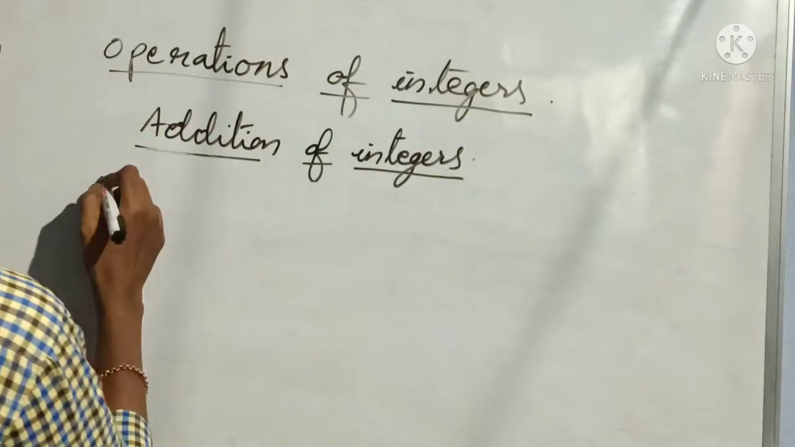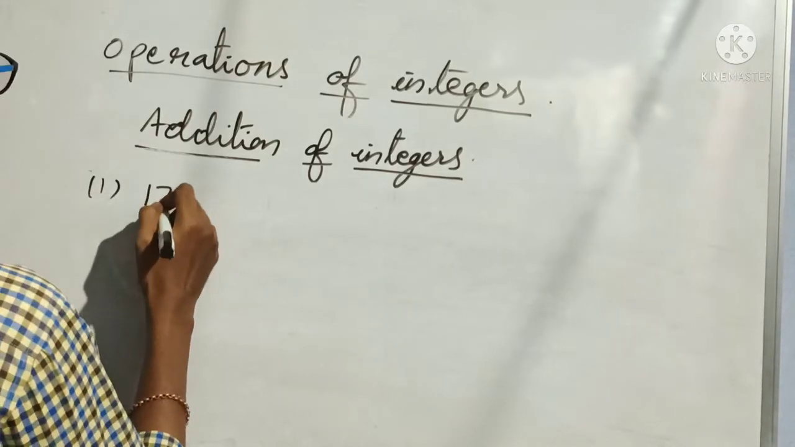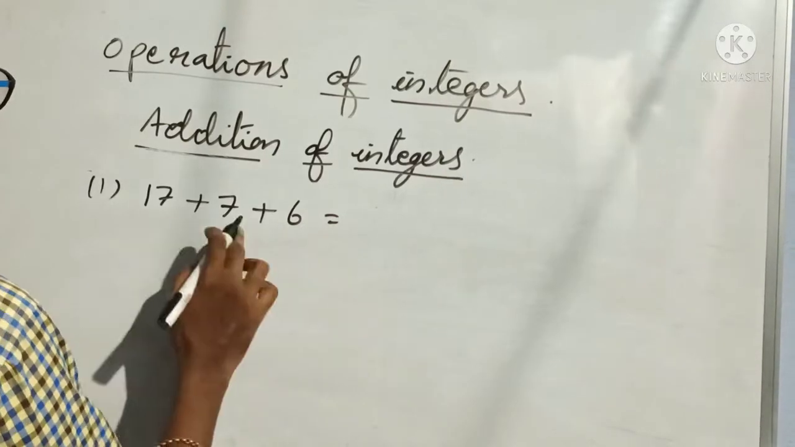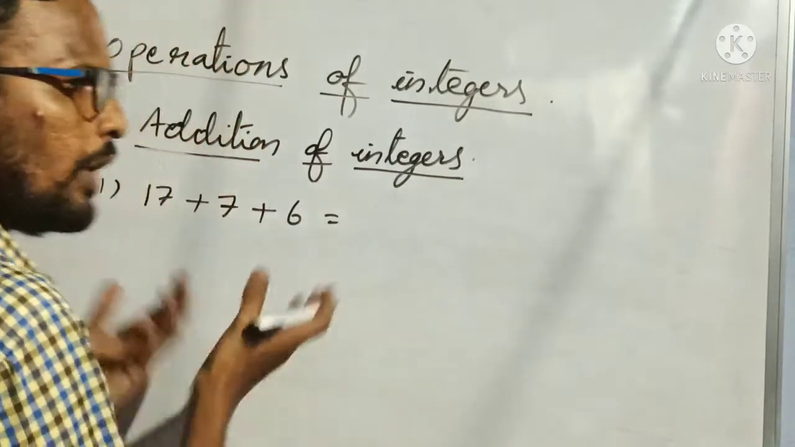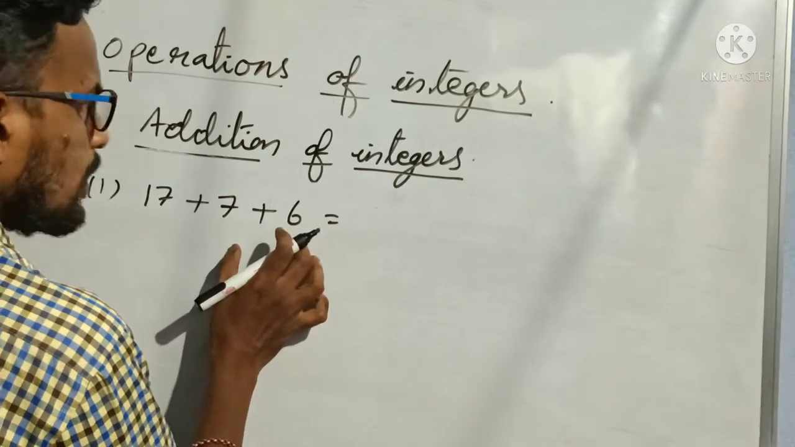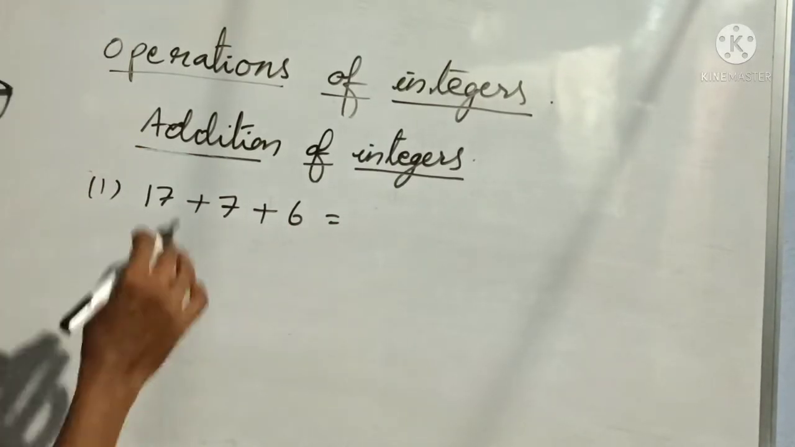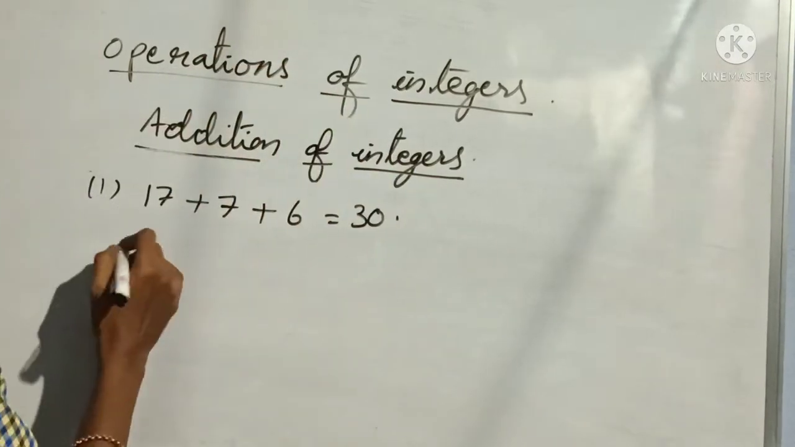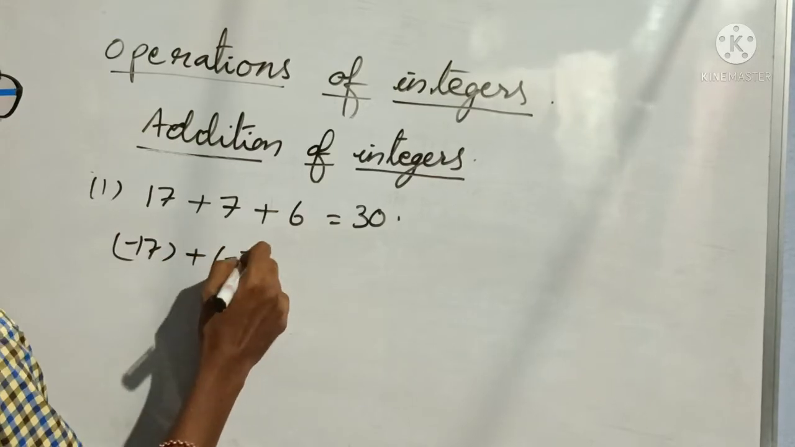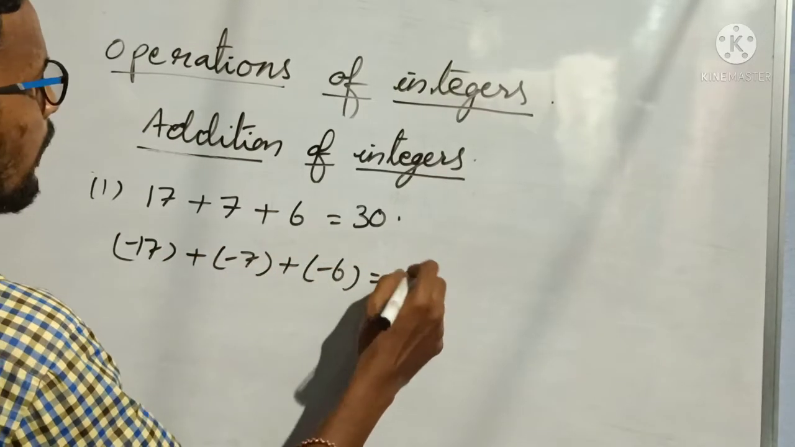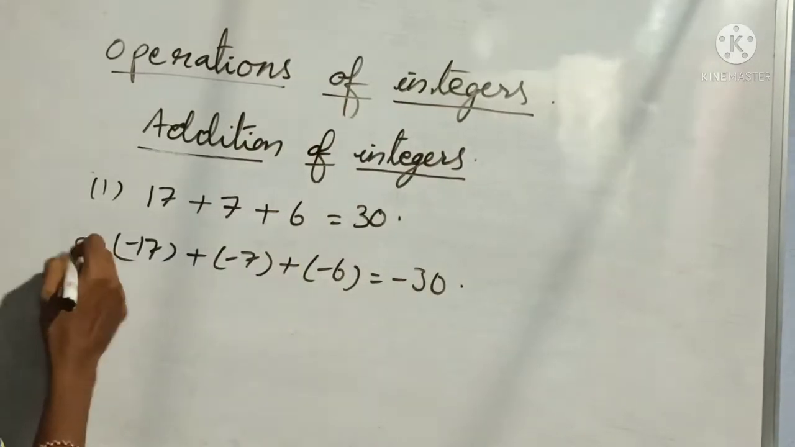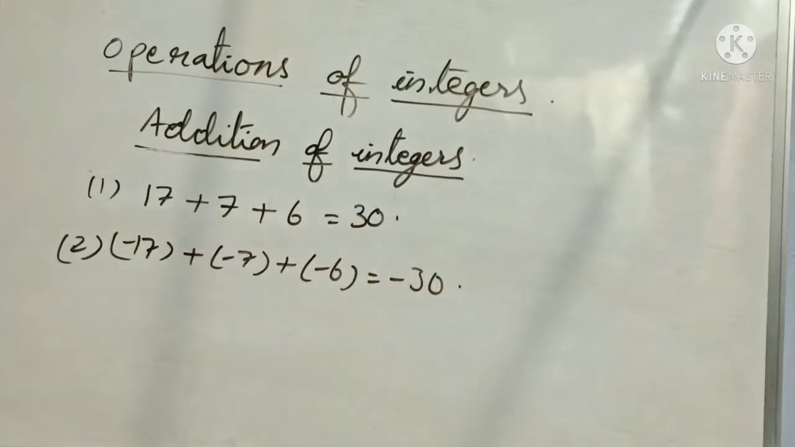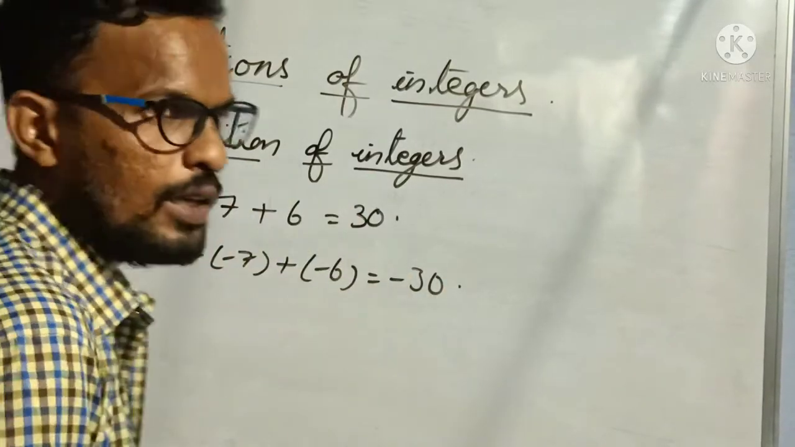For example, if you take 3 positive integers, 17 plus 7 plus 6, it is direct addition, right? All 3 are positive integers. Not only 3, however many you want, you can take. But when all the integers are positive, our result will always be positive. So 6 plus 7 is 13, plus 17, the answer is 30. But if you take the same in negative, minus 17 plus minus 7 plus minus 6, then definitely our answer will be minus 30. Understood? The sum of all negative integers is negative. The sum of all positive integers is positive.